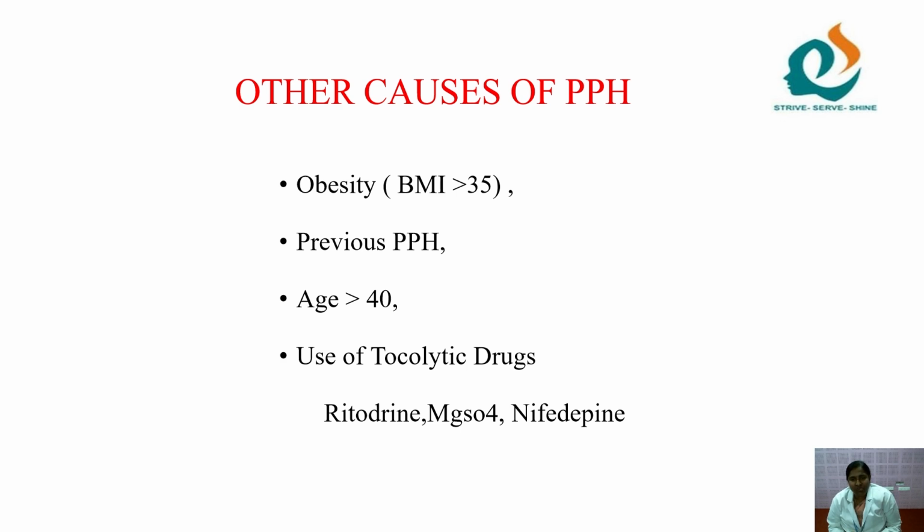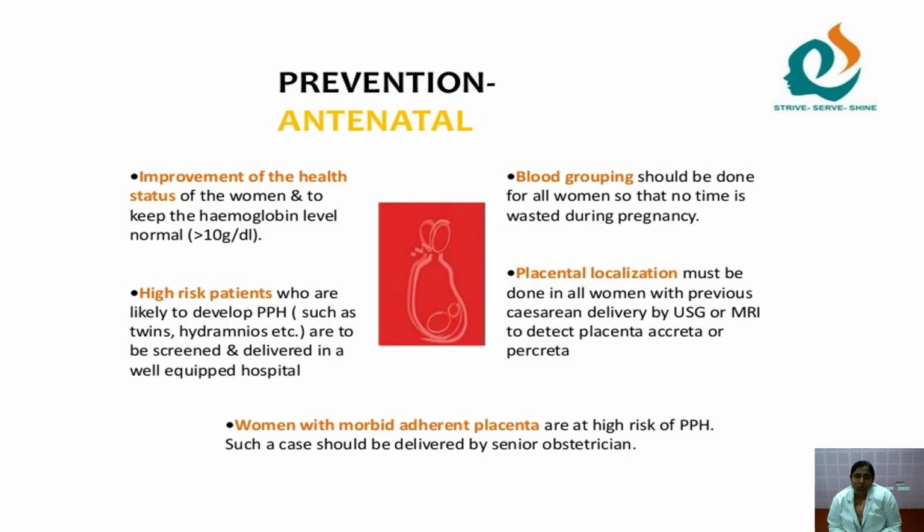As we become obese and the BMI is greater than 35, automatically the muscle stretching will be reduced. Then previous history of PPH, age over 40 years, and use of tocolytic drugs. Already I said magnesium sulfate, ditolrine, nifedipine are all muscle relaxants. So once you give them, they will not contract the uterine muscles, automatically the bleeding vessels are not compressed and blood loss will be more. So next we move on to the prevention.